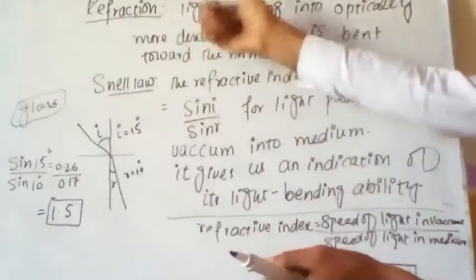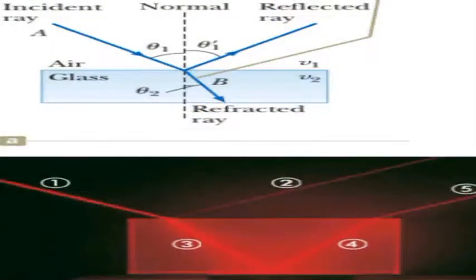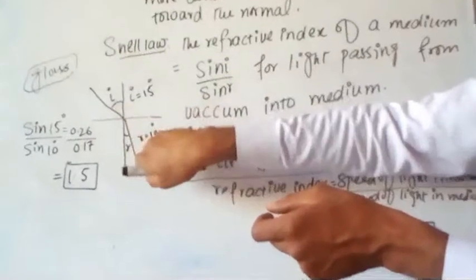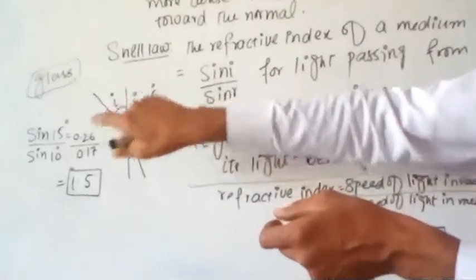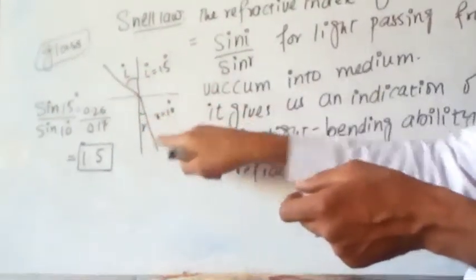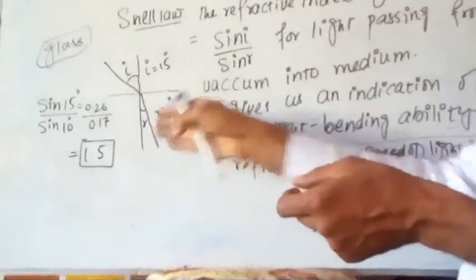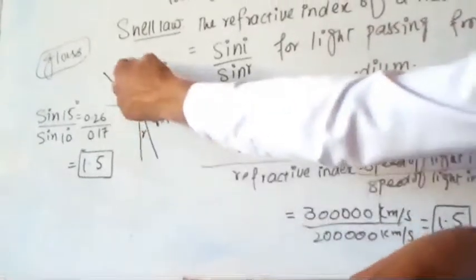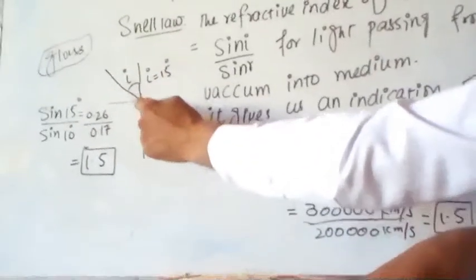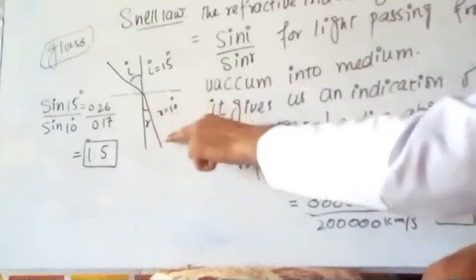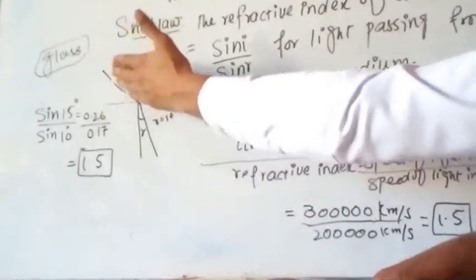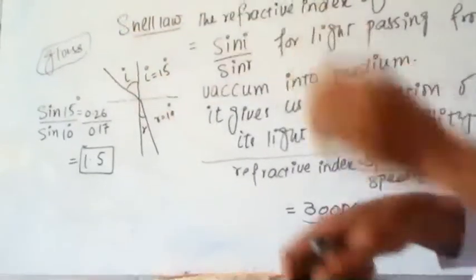When the light is passed from the air to the glass, for example, this is the boundary and this is the glass and this medium will be the air. When the light ray is passed from air to the glass, the light is bent toward the normal. This is the normal, this is the incident light, this is the refracted light. So the refracted light is bent toward the normal and the incident light is away from the normal.